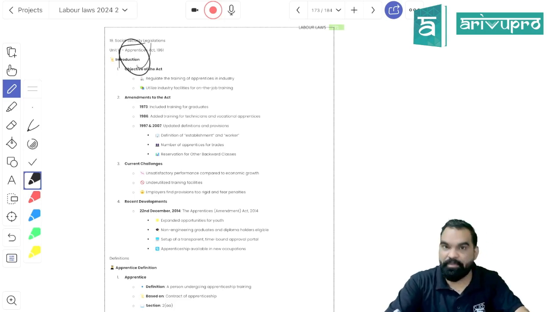overview. When it comes to apprentice, remember, an apprentice is nothing more than an industrial trainee who has been appointed for providing vocational training, or industrial training, or proper training which is a part of a course or part of an engineering degree or a part of any vocational or professional program.